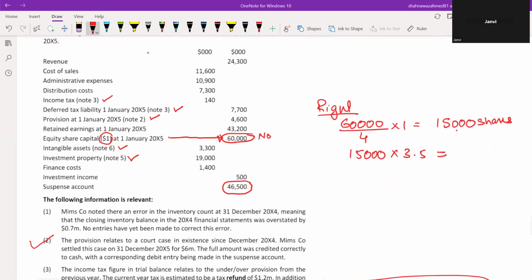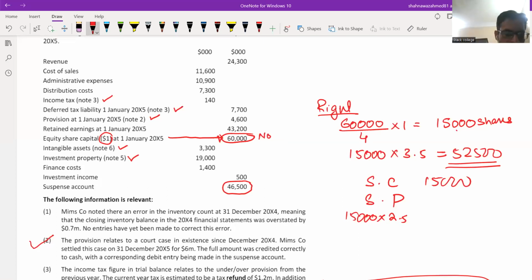The total is 52,500. Share capital is 15,000 and share premium is the excess, that is 2.5 per share. So 15,000 into 2.5 is 37,500. So this is how we have to recognize this.